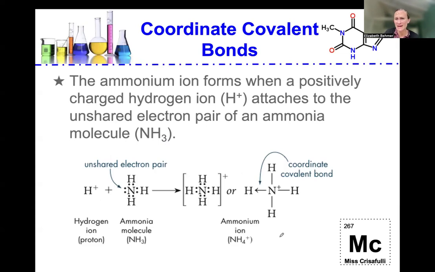The ammonium ion forms when a positively charged hydrogen ion attaches to the unshared electron pair of an ammonia molecule. So here's NH3, and that hydrogen ion, which is basically just a proton, is going to attach to this ammonia molecule to form an ammonium ion, which is NH4 with a positive charge. And this is the coordinate covalent bond formed because we're giving up these electrons to form this molecule.